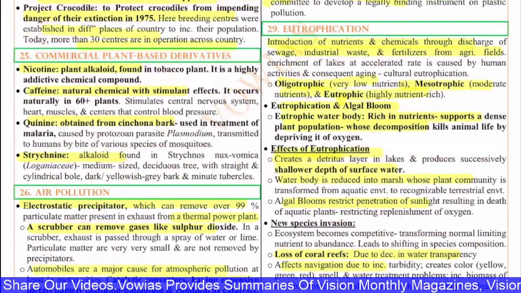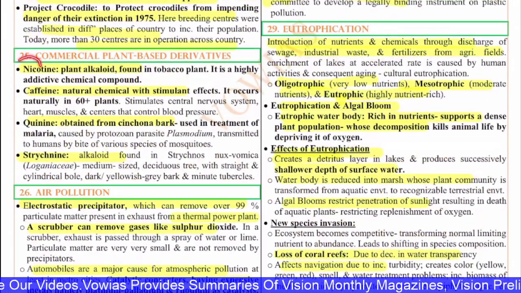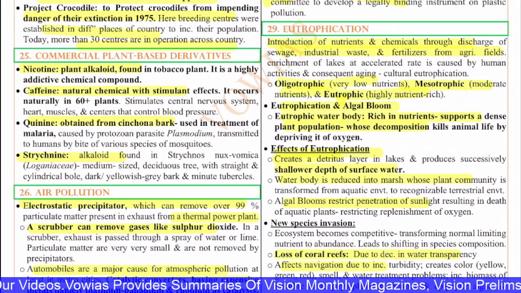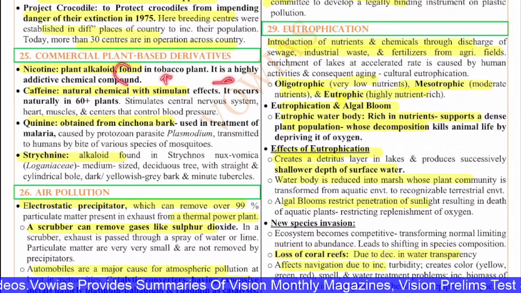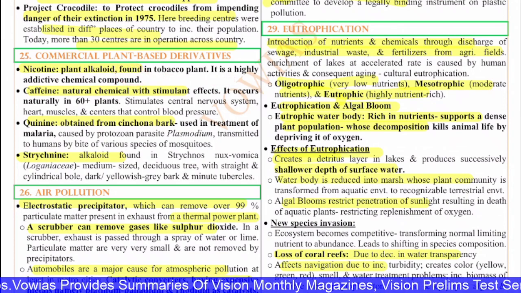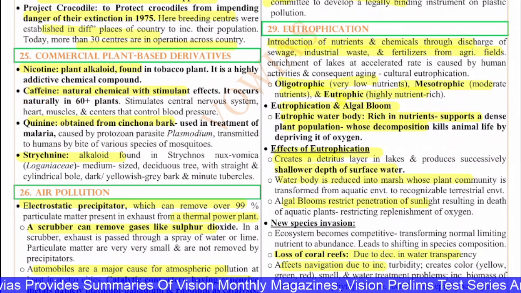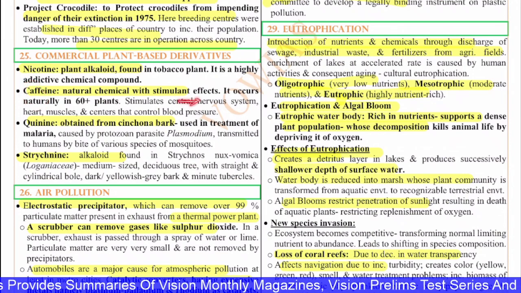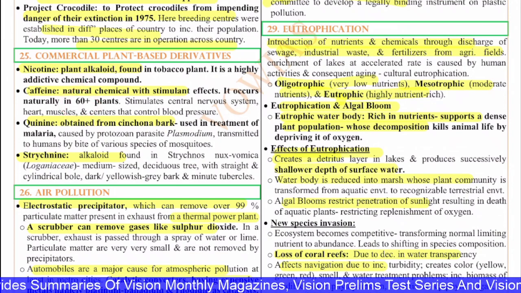Next, the 25th question is about the commercial plant-based derivatives. First is nicotine. Nicotine is a plant alkaloid found in the tobacco plant. It is a highly addictive chemical compound. Next, you have caffeine. It's a natural chemical with stimulant effects. It occurs naturally in 60 plus plants. It stimulates the central nervous system, heart, muscles and centers that control the blood pressure.